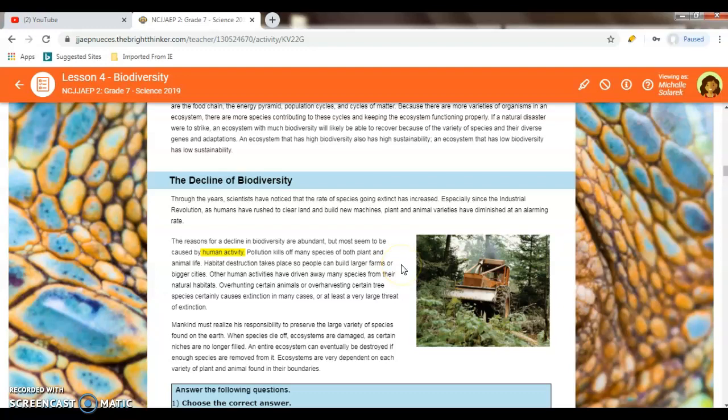Mankind must realize his responsibility to preserve the large variety of species found on Earth. When a species dies off, ecosystems are damaged, as certain niches are no longer filled. An entire ecosystem can eventually be destroyed when species are removed from it. Ecosystems are very dependent on each variety of plant and animal found in their boundaries.